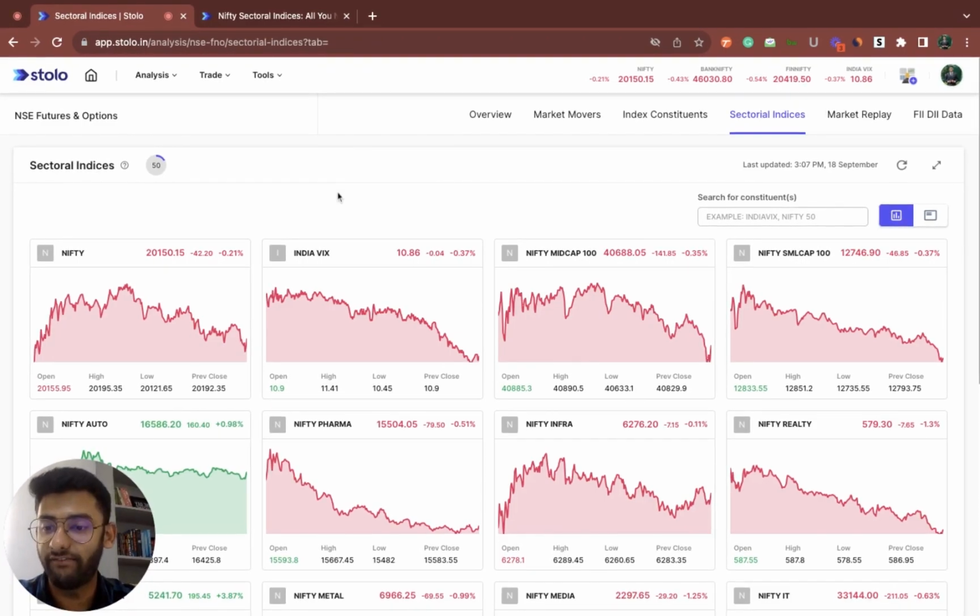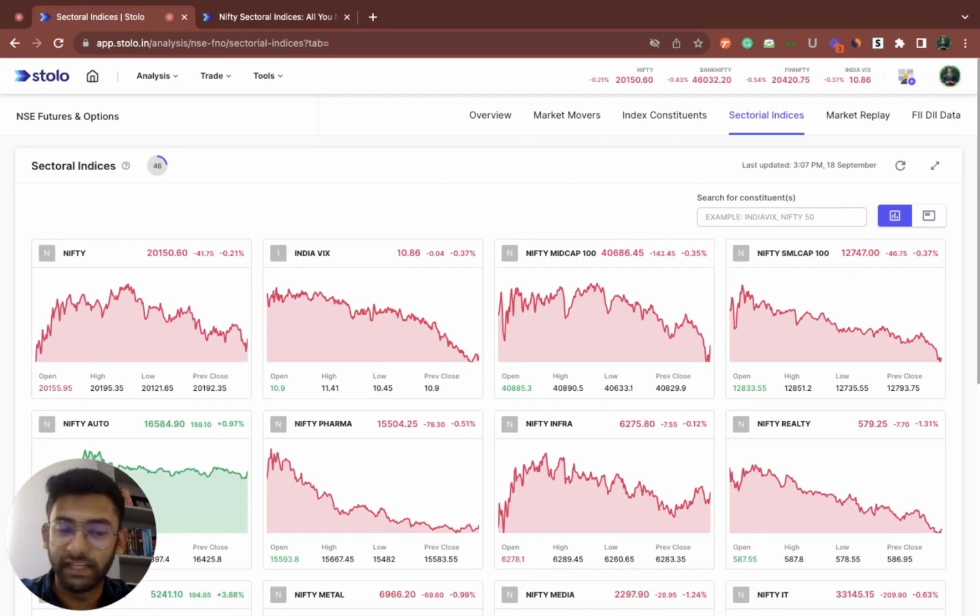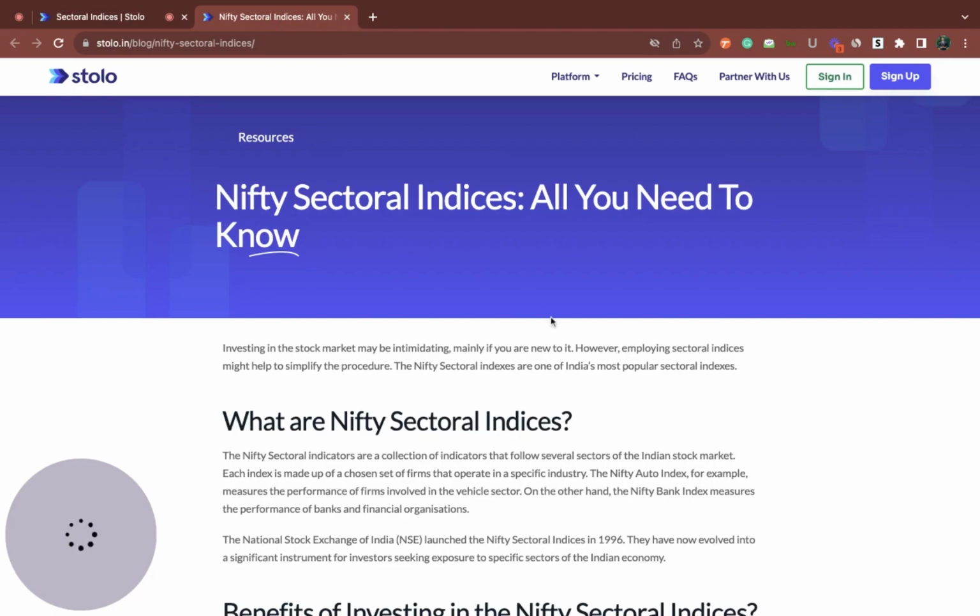We have put out a blog based on Nifty sectoral indices, with the help of which I will cover this entire topic. I'll open the blog here as well. So we should come right to the basics of it. Let's try and understand what a sector even is.